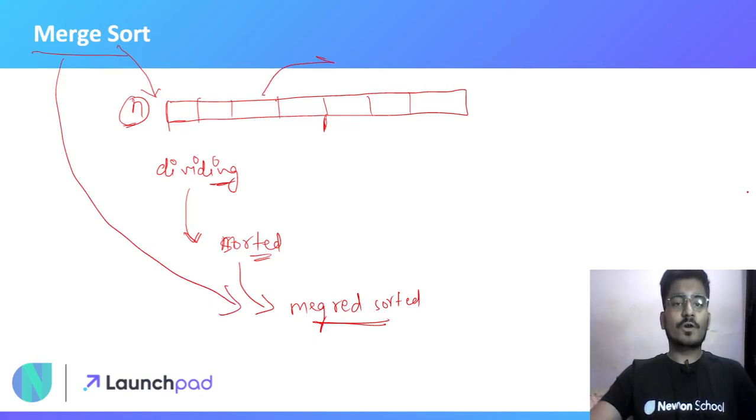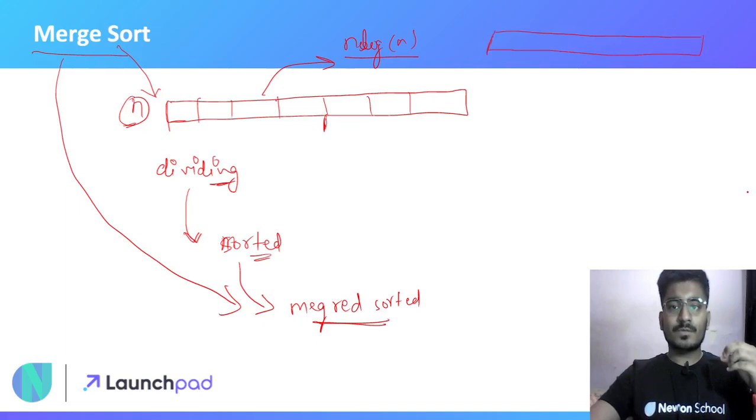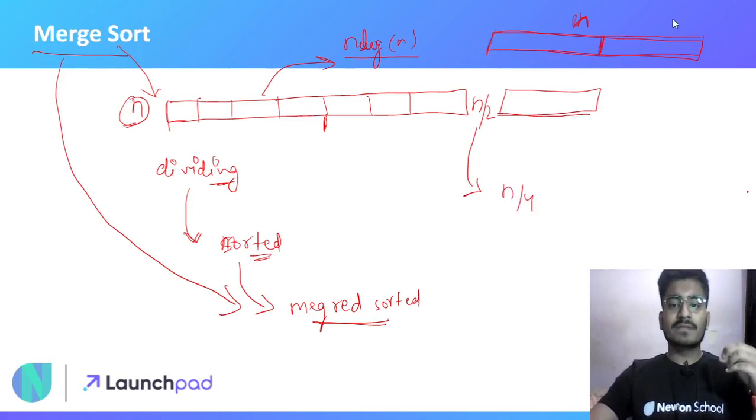Now let's see why our time complexity of merge sort is n log n, which I have already told you in previous lectures. Suppose I have divided this whole array whose size is n into n by 2 size. Then this n by 2 subarray will also be divided into n by 4, and then this n by 4 will get divided into n by 8. So these operations will obviously be log n.